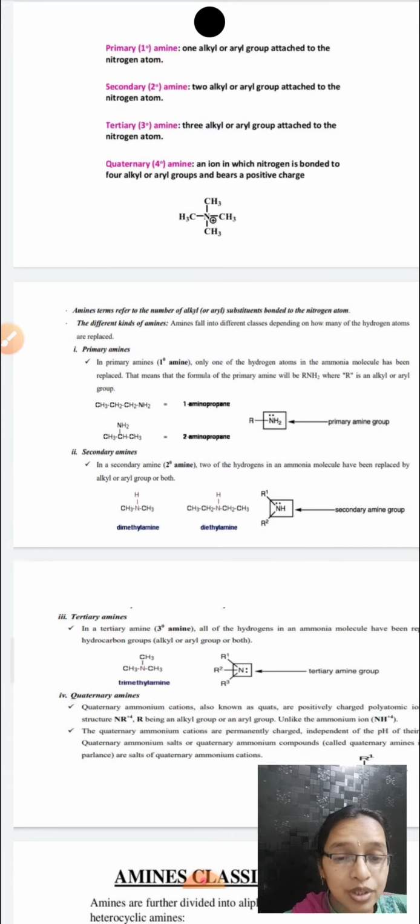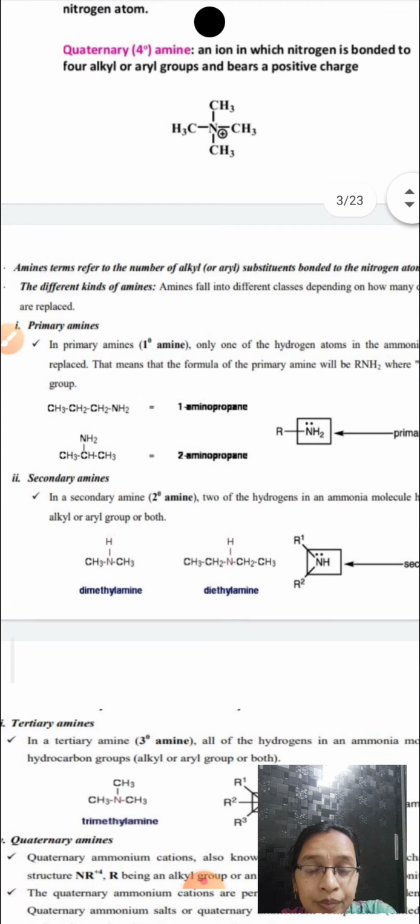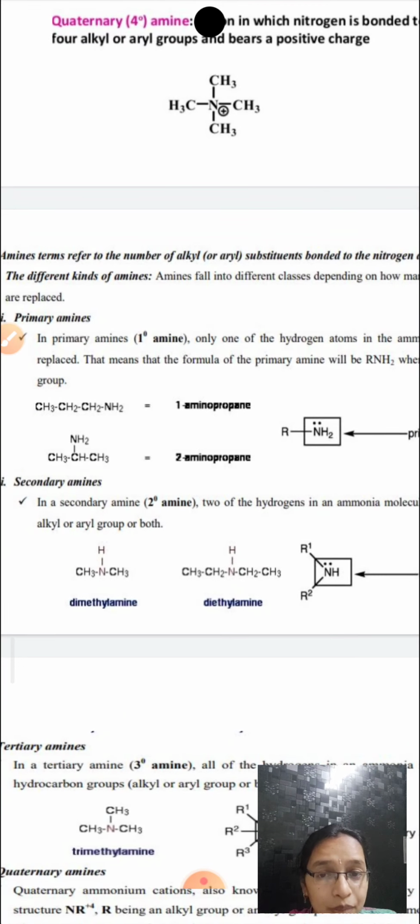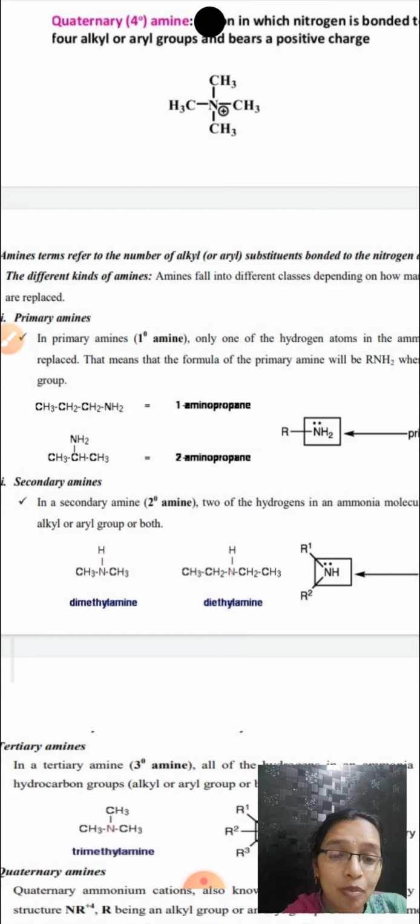The primary amine is nothing but, if one hydrogen of the ammonia molecule is replaced by an alkyl group, aryl group, or any other group, then it is called a primary amine. That is, if one substituent is present around the nitrogen atom in ammonia, you call it a primary amine. Examples: aminomethane, 1-aminopropane, and 2-aminopropane. These are primary amines, and the general formula is RNH2.